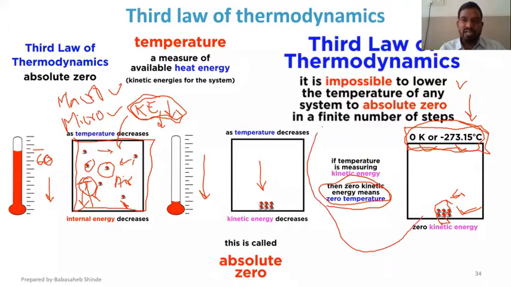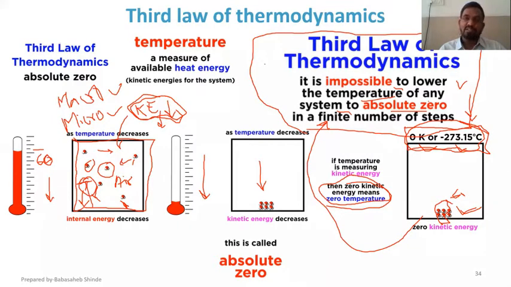Because of that, the third law of thermodynamics says that it is impossible to lower the temperature of any system to absolute zero in a finite number of steps. Okay, so this is one form of the third law of thermodynamics. There is another one based on entropy that we'll see in the upcoming sessions.